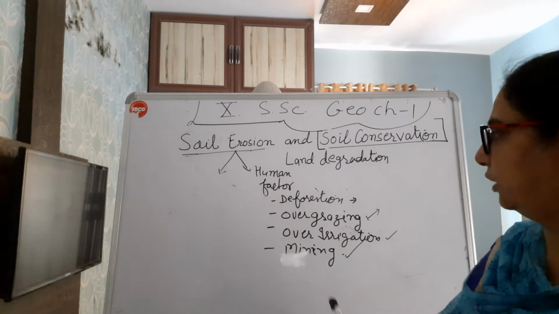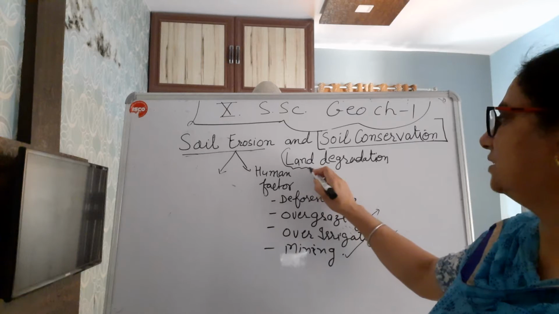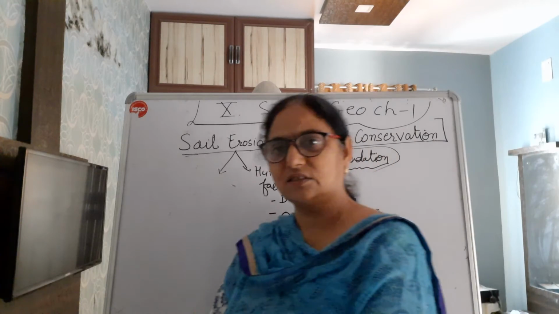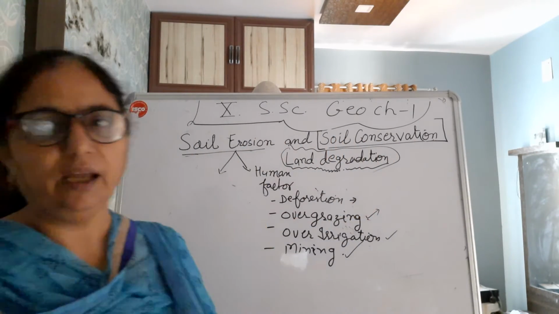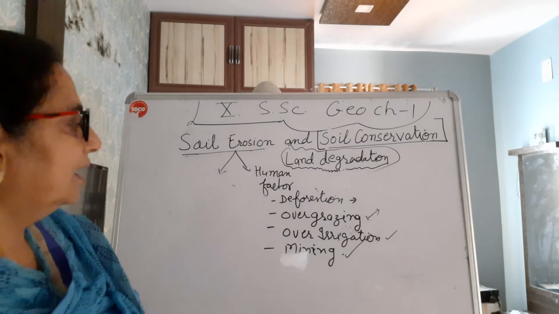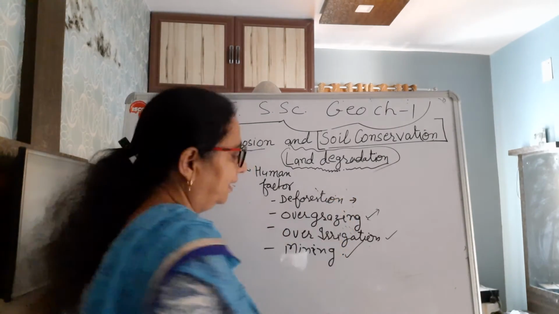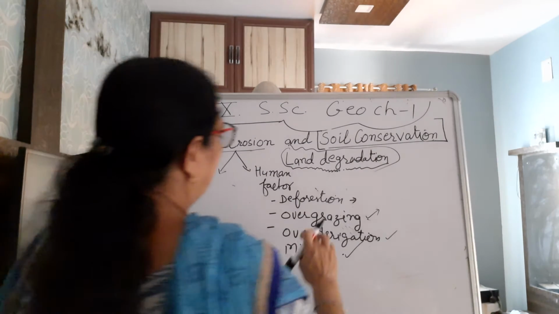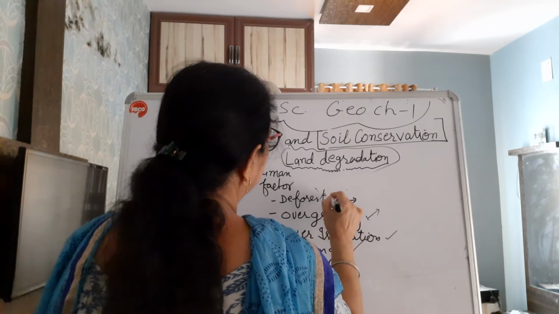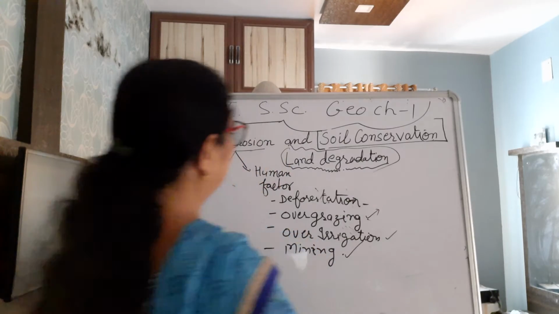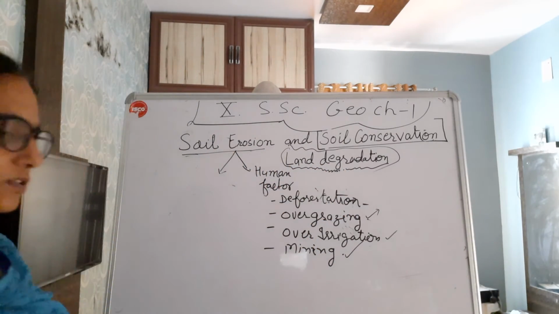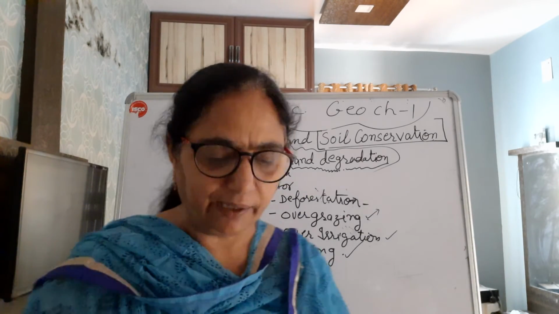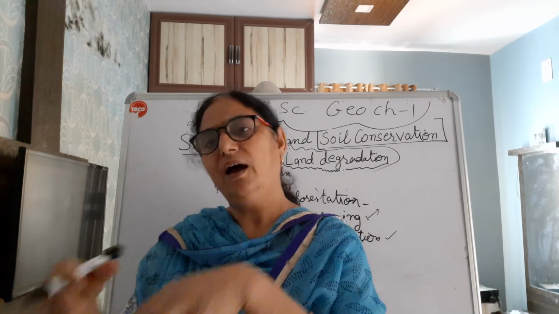When soil erosion is there by human factors, ultimately it leads to deterioration in the quality of land. I mean to say, its fertility gets lost, इसकी जो quality है वो बहुत कम हो जाती है, डाउन हो जाती है. Regarding that, it is deforestation, right? And when we talk about mining, it also leads to land degradation, because we have different types of mining, rat hole mining, clearing, right? We have to extract minerals from the earth.